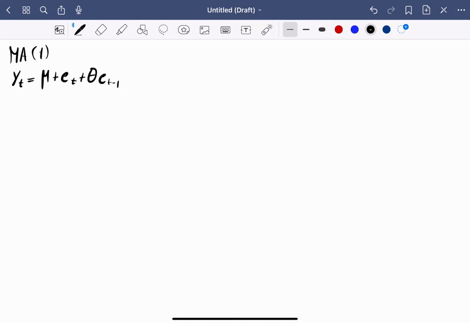Now we look to the moving average process of order 1. Now we see that y_t is equal to mu plus e_t plus theta times e_{t-1}. e_t is just white noise with mean 0 and variance sigma squared. We proceed to compute the moments.